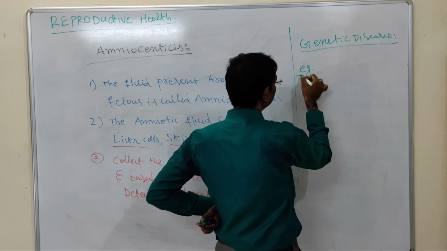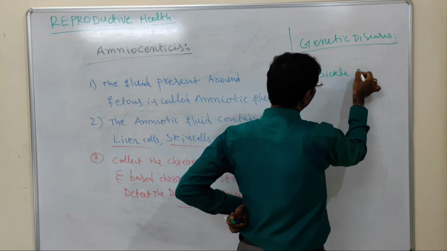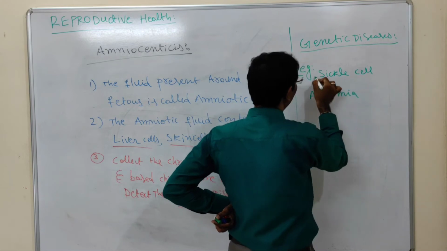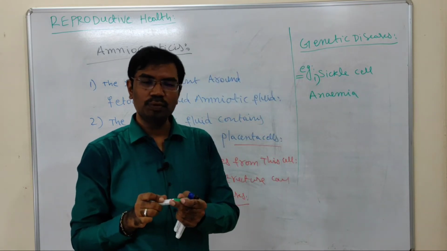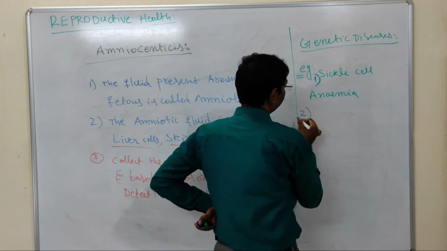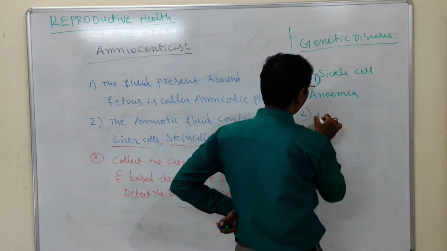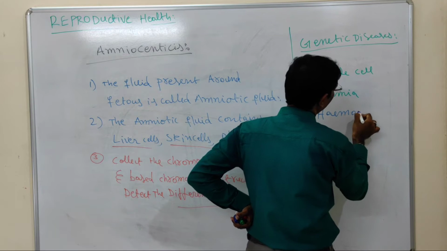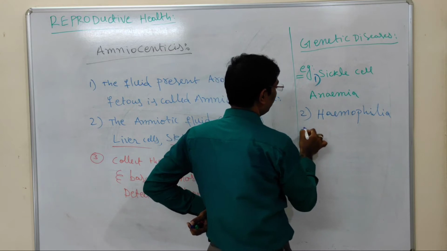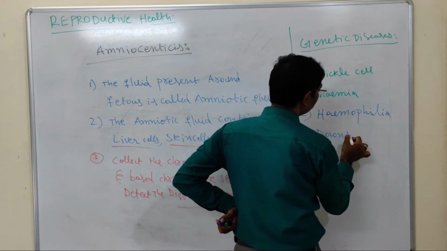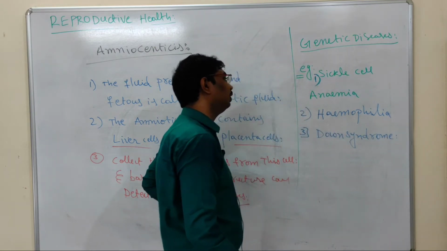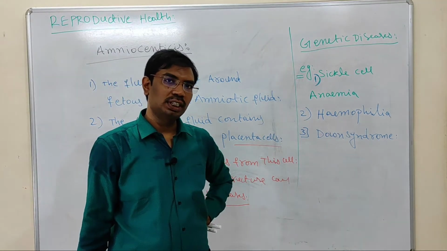Examples of genetic diseases: sickle cell anemia is one genetic disease, and another genetic disease is hemophilia, and another, Down syndrome. So this kind of diseases we can easily find with the help of the amniocentesis technique.